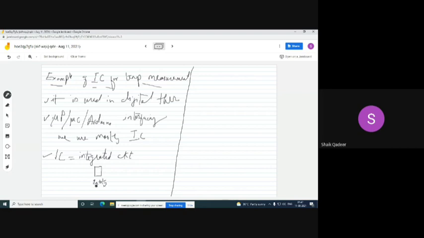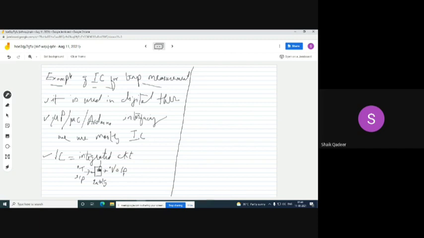Entity means an element which can perform a definite operation. Suppose this particular integrated circuit is used to perform complete temperature measurement operation, right? If temperature is given to it as input, it gives the corresponding voltage as the output. Hope it is clear to everybody. Internally, whatever things are needed, all will be available in this black box of integrated circuit.